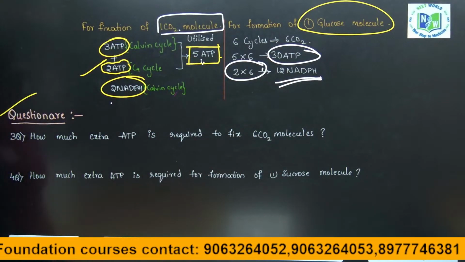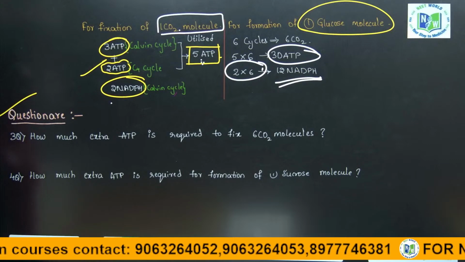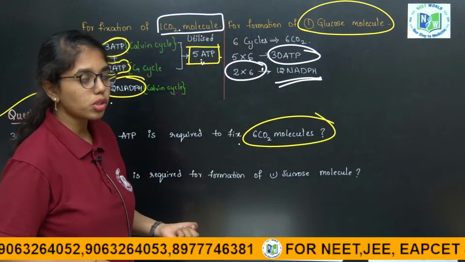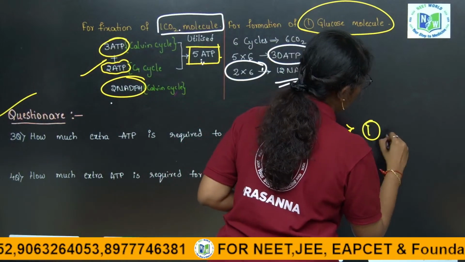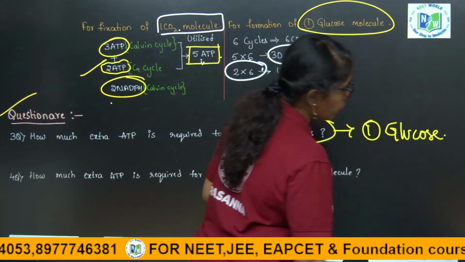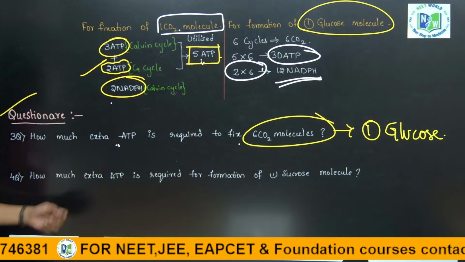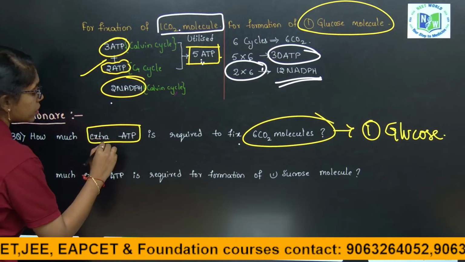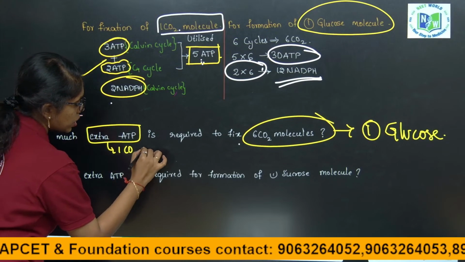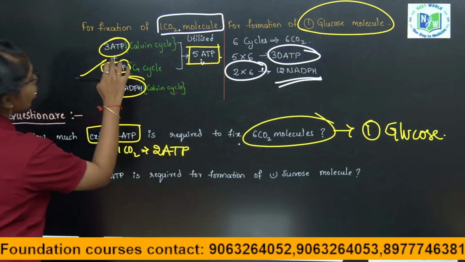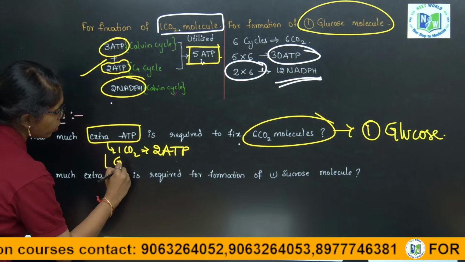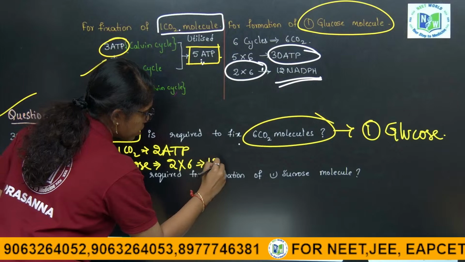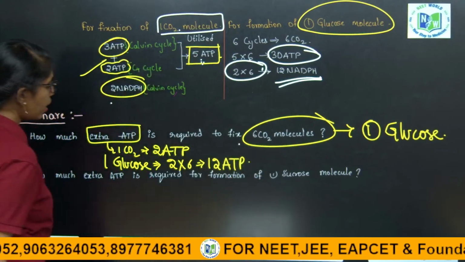If we practise a few questions: how much extra ATP is required to fix 6 molecules of carbon dioxide, or to form 1 glucose molecule? How much extra ATP is he asking? Not total energy, he is asking for extra ATP. Extra ATP for 1 carbon dioxide fixation is 2 ATP. To form 1 glucose molecule, 2 into 6, that is 12 extra ATP are required.